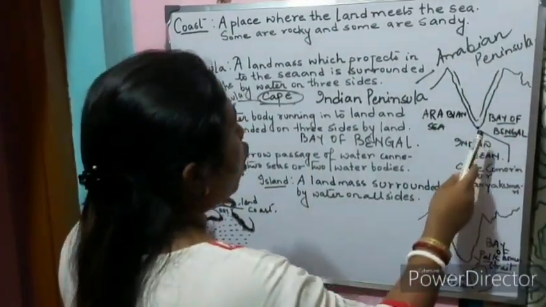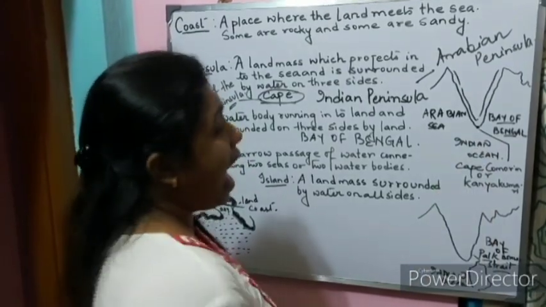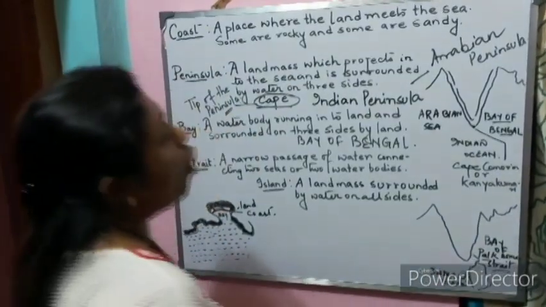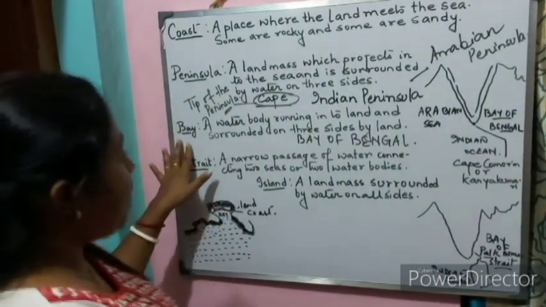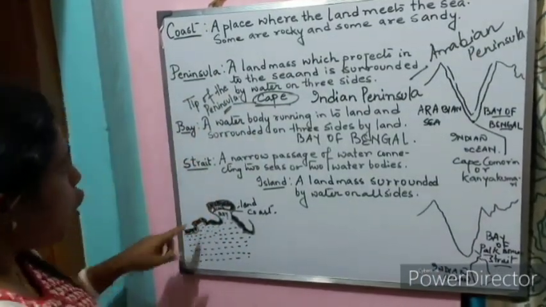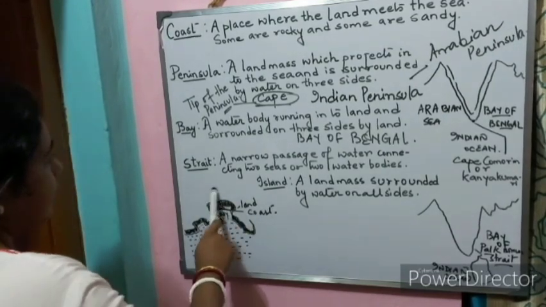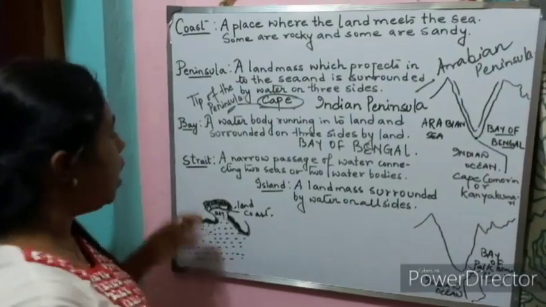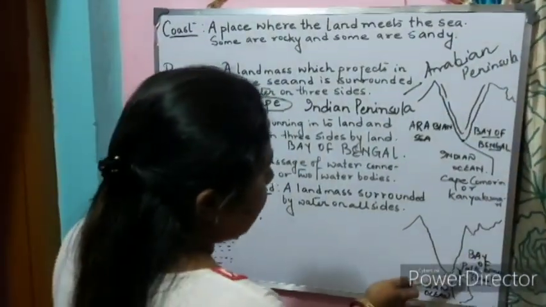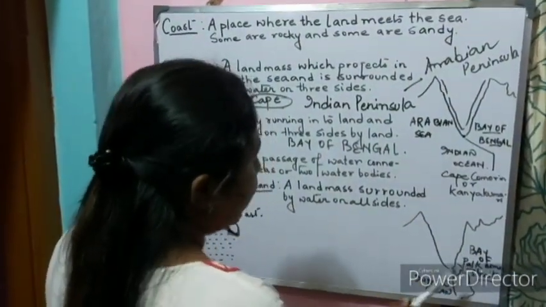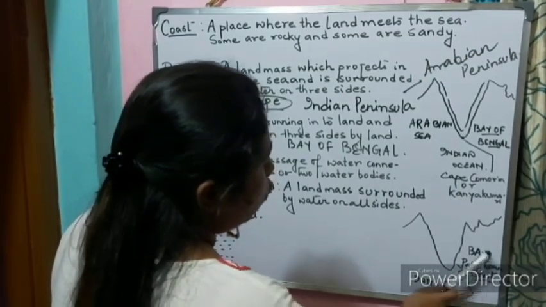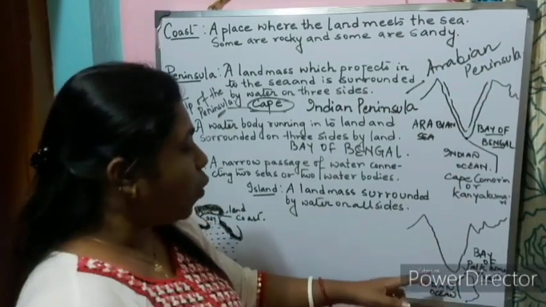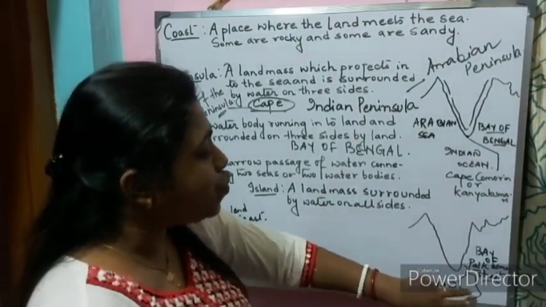The tip of the peninsula is called Cape, and the southernmost tip of the Indian peninsula is called Cape Comorin or Kanyakumari. What is a bay? A bay is a water body which is running into a land and is surrounded by land on three sides, like the Bay of Bengal. What is a strait? A strait is a narrow passage of water which connects two large water bodies or two seas, like Palk Strait, which is located between India and Sri Lanka.